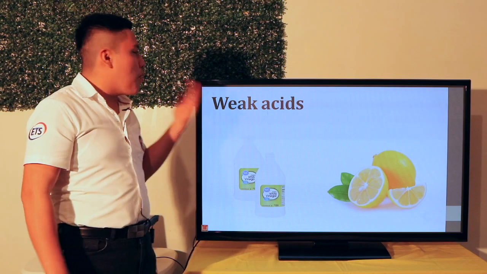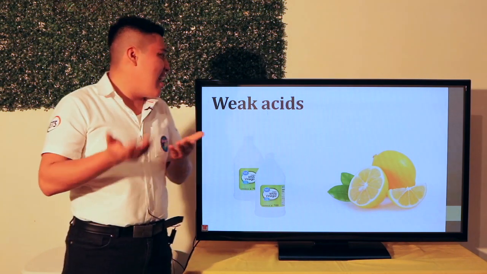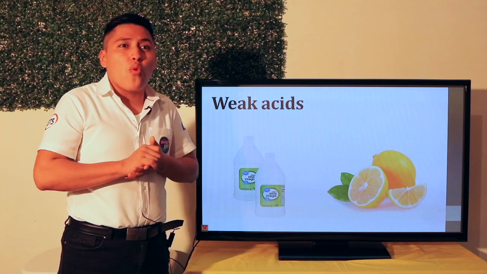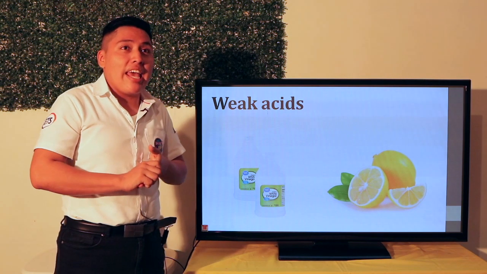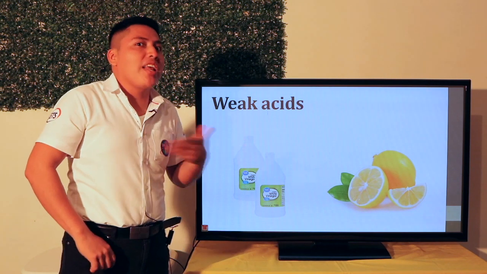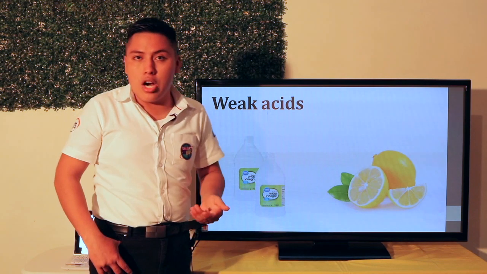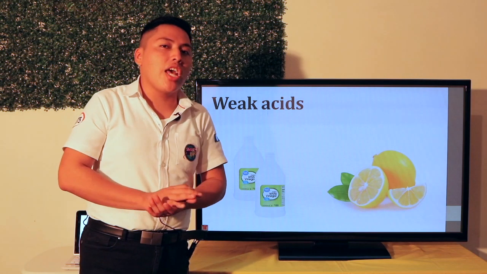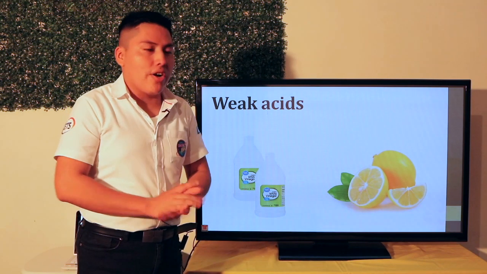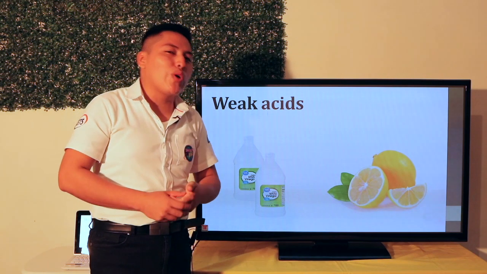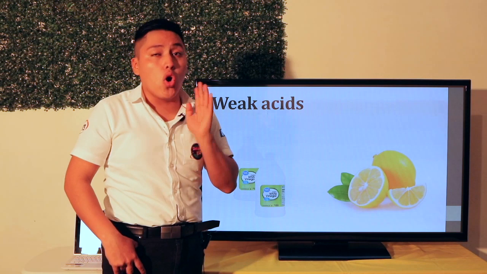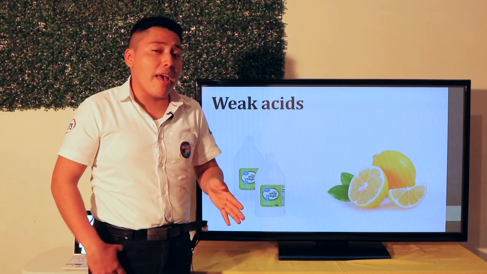Let's see this. The weak acids are the acids that cannot react with your body in a critical way, for example. The first one is vinegar. Maybe you have vinegar in your kitchen. All mothers, all women use vinegar with food or with some medical treatments.